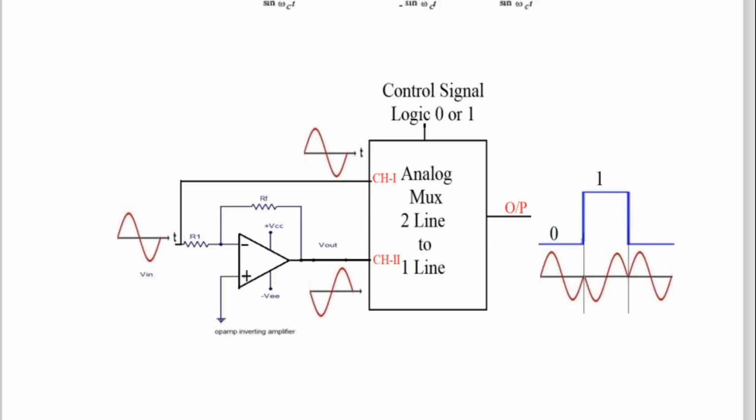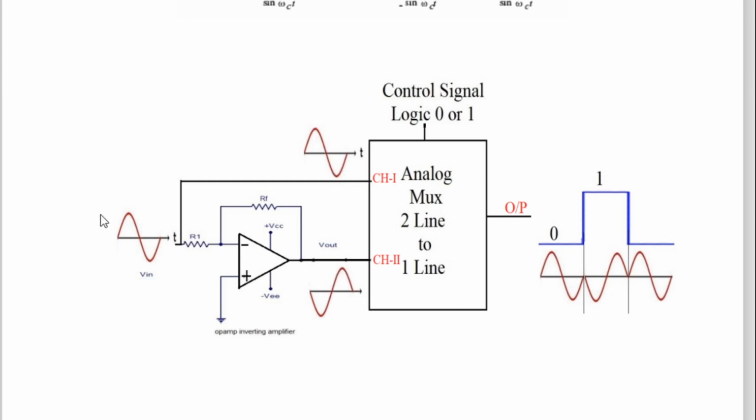Now how to get it done? So it's very simple again. See here, an analog multiplexer is there. At the input of the analog multiplexer, at channel 1 we have one sine wave, and at channel 2 we have another sine wave which has a 180-degree phase shift to this sine wave. In between these two sine waves there is how much phase shift? 180 degrees. How come? See here, there is a positive half cycle going on, here negative is going on, and when there is a negative going on, here positive is going on.